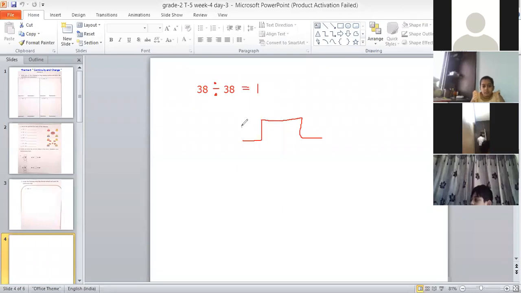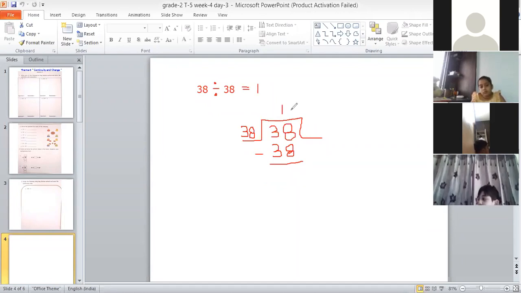Okay, let us see here. If we have 38 here, and we are dividing 38 by 38, then we know very well that we will get 38 in the 38 table how many times? 1 time, because 38 ones will be 38, right? If we have the 2 table, then 2 ones are 2. If we have the 4 table, then 4 ones are 4. So 38 ones will be 38, and here the answer will be 1 only, right? So if you are dividing any number by itself, you will get answer 1.